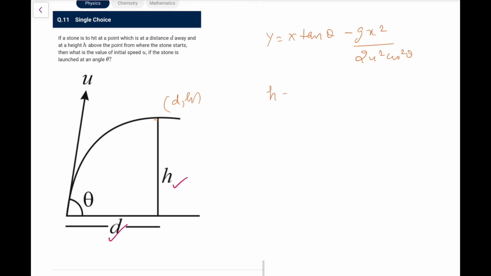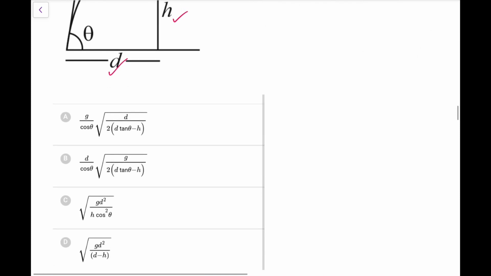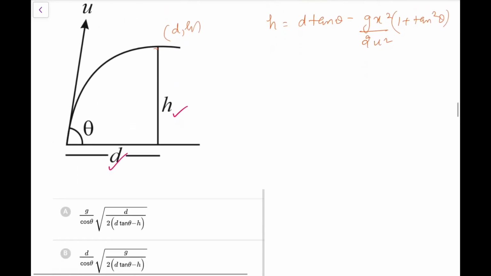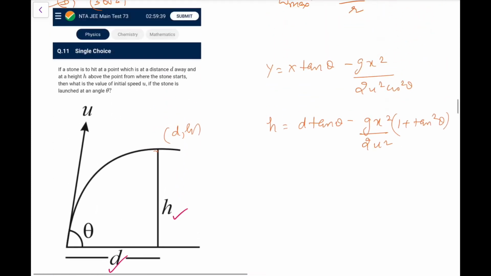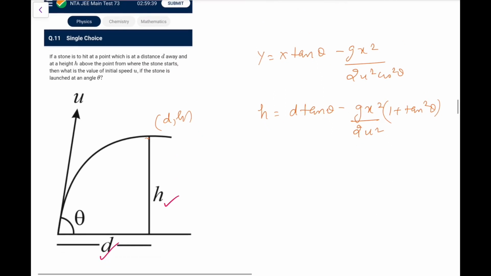So it lies on the trajectory, that means h is d tan theta minus gd square upon 2u square cos square theta, where sec square theta becomes 1 plus tan square theta. That is our standard operating procedure whenever we solve such questions. But here the options are somewhat in terms of g, d, cos theta, so let me try it. We are solving for the value of u.